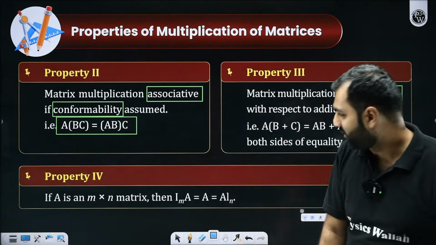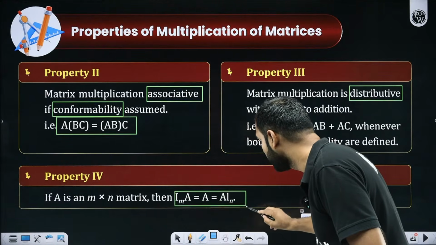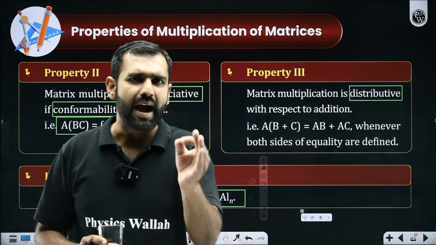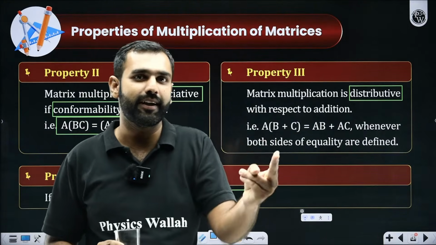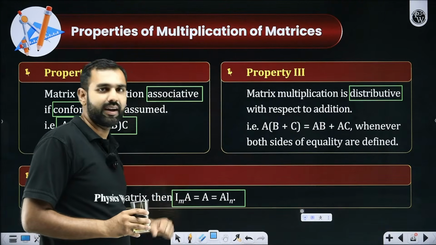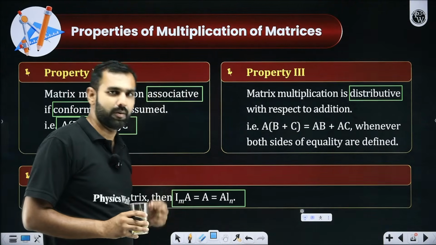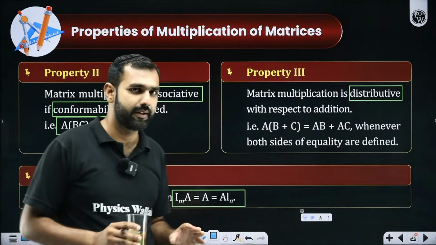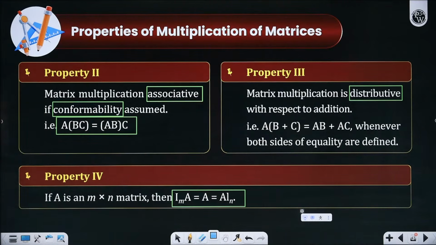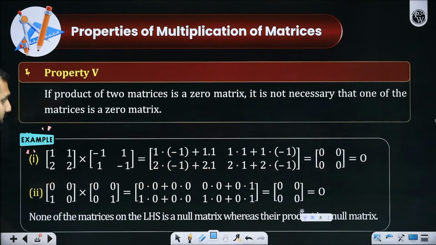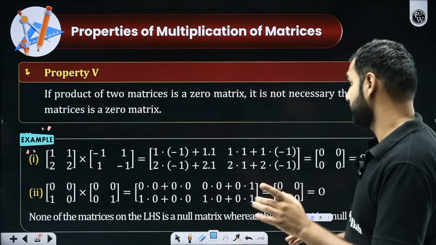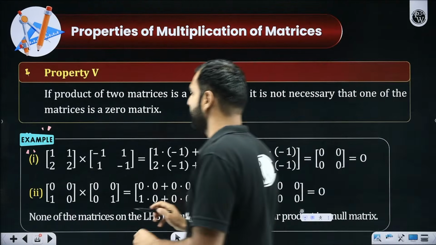Now there comes the most interesting fact. I have already told you in the beginning of this session when we were discussing the identity matrix. Do you remember that? The identity matrix behaves like one in the world of matrices, which means if a matrix is multiplied by an identity matrix, it gives you the original matrix. Shall I repeat that, all the participants? Now, here we go with a few more things. What are they? Pay attention to this. Yes, this is really beautiful. This is something really interesting.